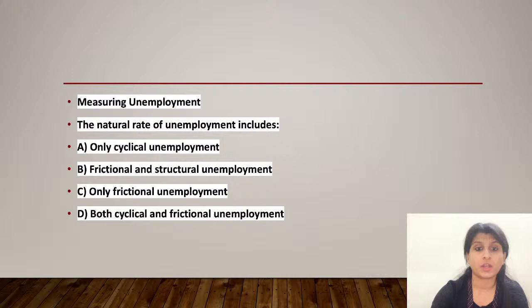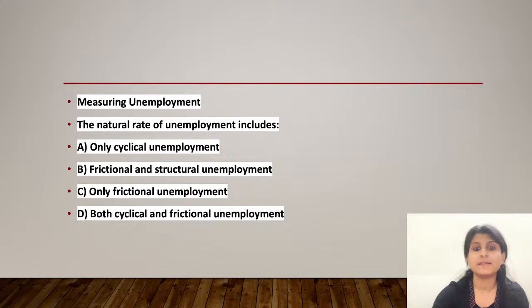Now talking about all other options, option A, only cyclic unemployment, is incorrect, because cyclical unemployment is related to the ups and downs of the economy and is not included in the natural rate of unemployment.